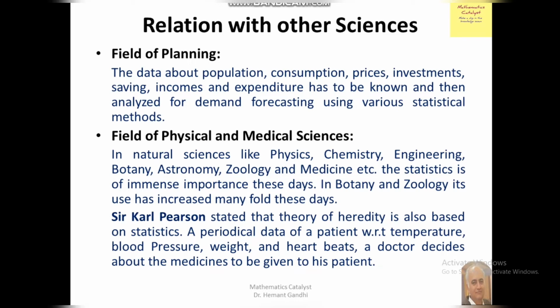A doctor decides about the medicine to be given to his patient. Means Karl Pearson's correlation coefficient relates all these factors of causing disease, right? So we can guess the main problem of the patient with respect to their blood pressure, weight, and heartbeats, etc.